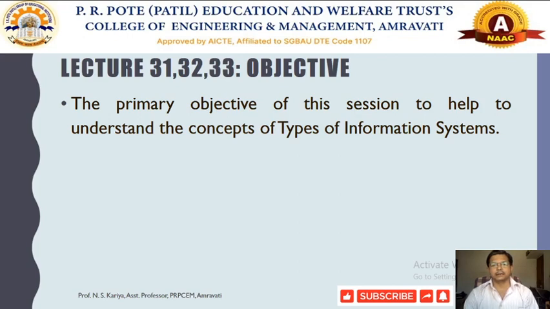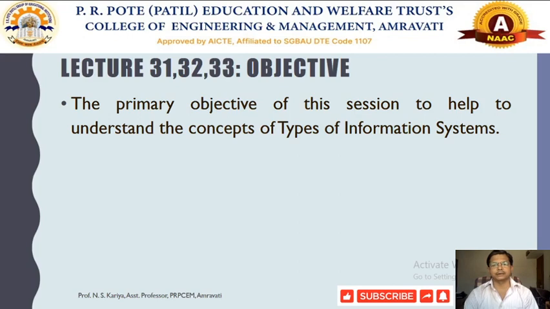The earlier types that we will discuss in unit number 1 are simple types of information system associated with MIS.